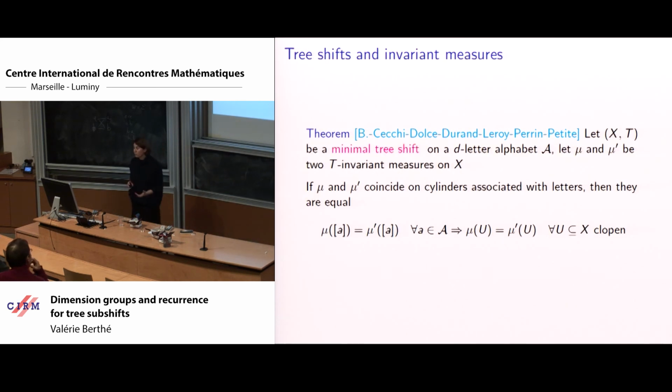Another way of formulating this is that if I've got two invariant measures, the same proof allows us to say that if they coincide on letters, they coincide on every factor. The same property as for interval exchanges. So this is not specific to interval exchanges. This is another way of phrasing that frequencies of letters determine everything.